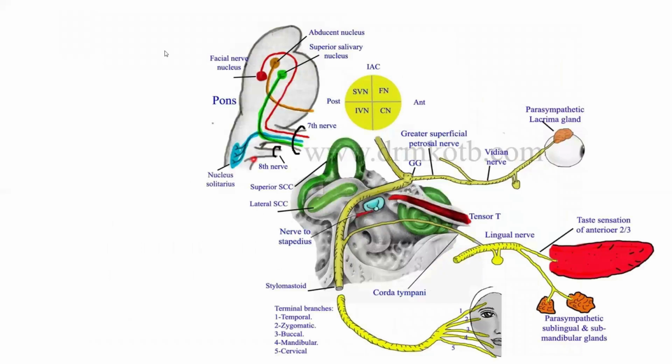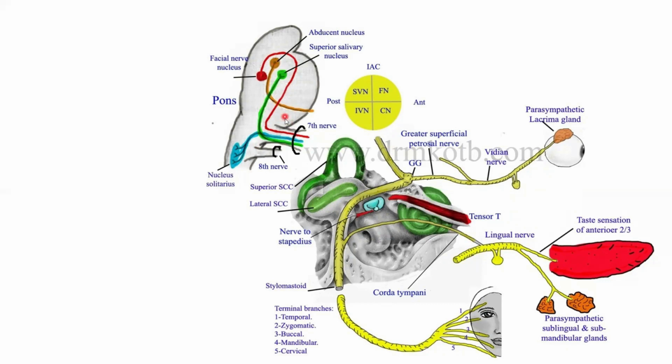Yeah, this is one most important diagram. So we'll get oriented to the diagram first. Here you see the brainstem where my pointer is. This area that bulged out is the pons. Above it we have the midbrain and below it the medulla oblongata. In the lower pons we have the nuclei related to the facial nerve. So this is the motor nucleus of the facial nerve. Then you get to see the superior salivatory nucleus and then the abducent nucleus, the sixth nerve nucleus.